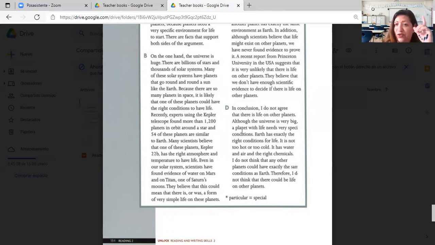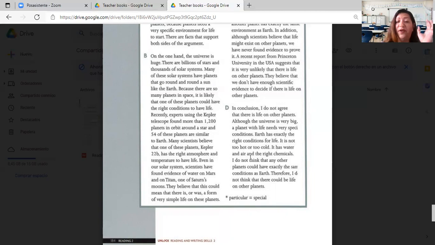In conclusion, I do not agree. Here it says in the article, I do not agree that there is life on other planets. Although the universe is very big, a planet with life needs very special conditions. Okay, here we go again. The special environment, that is a fact. Earth has exactly the right conditions for life. It is not too hot or too cold.